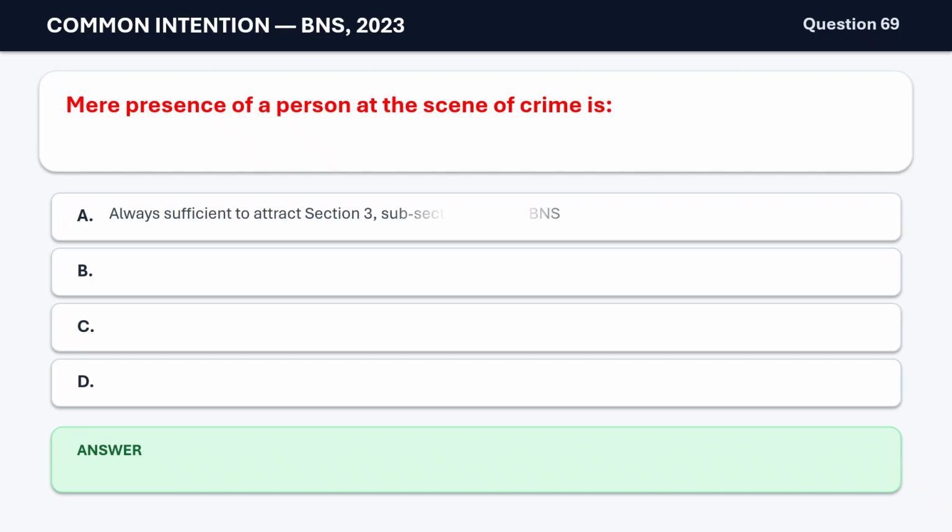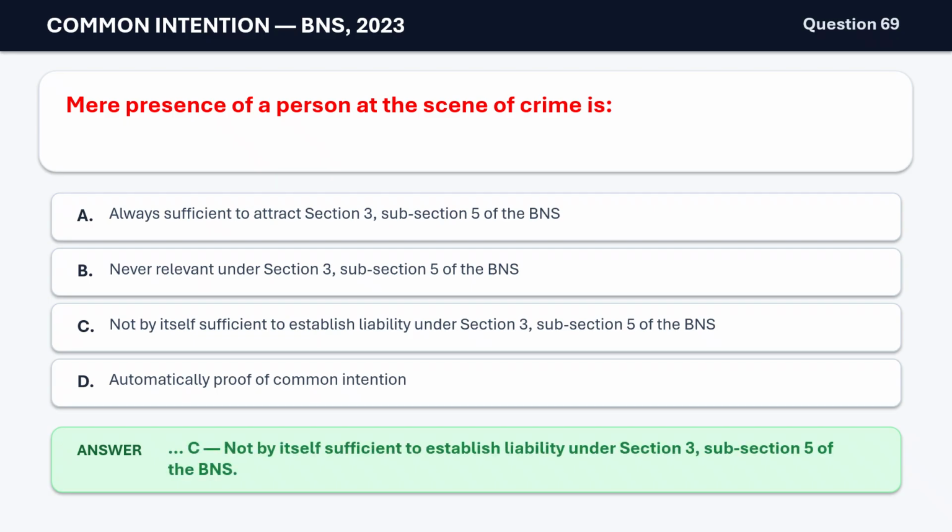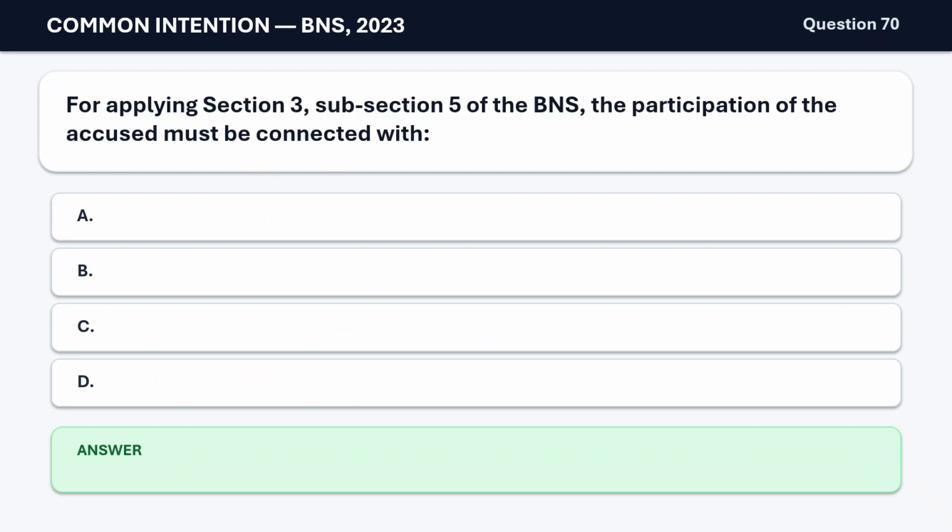Question 69. Mere presence of a person at the scene of crime is A. Always sufficient to attract Section 3, subsection 5 of the BNS. B. Never relevant under Section 3, subsection 5 of the BNS. C. Not by itself sufficient to establish liability under Section 3, subsection 5 of the BNS. D. Automatically proof of common intention. The correct answer is C. Not by itself sufficient to establish liability under Section 3, subsection 5 of the BNS.